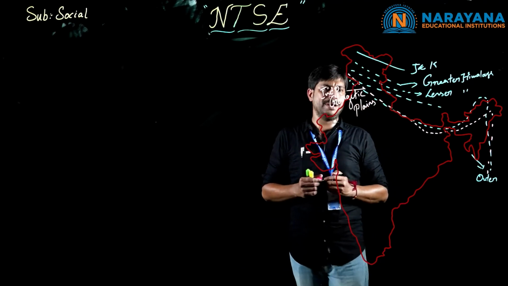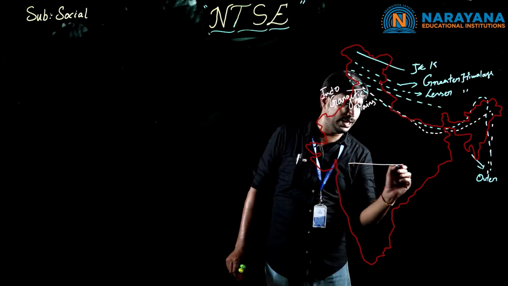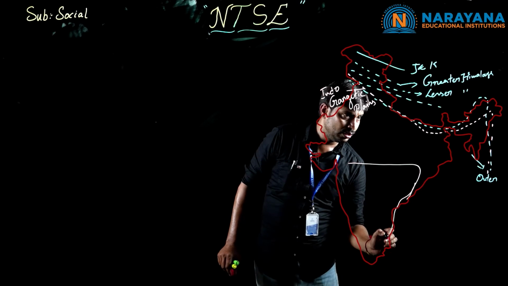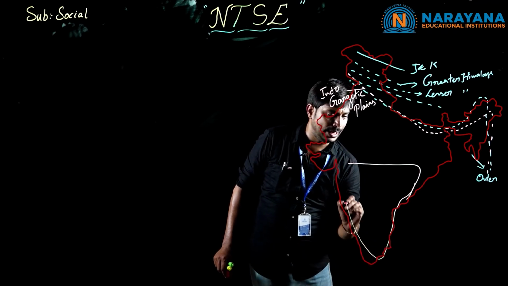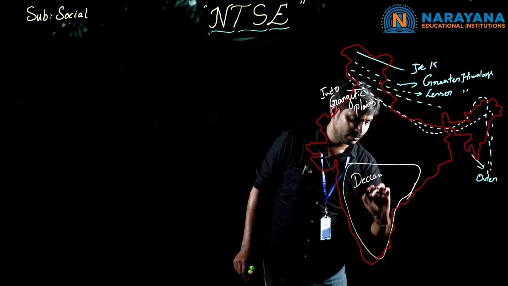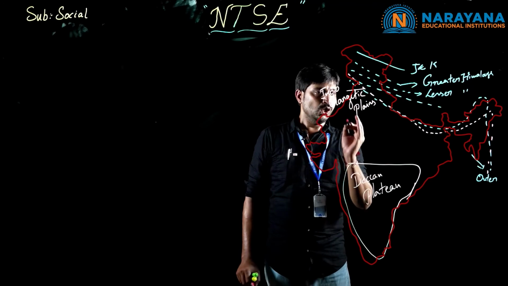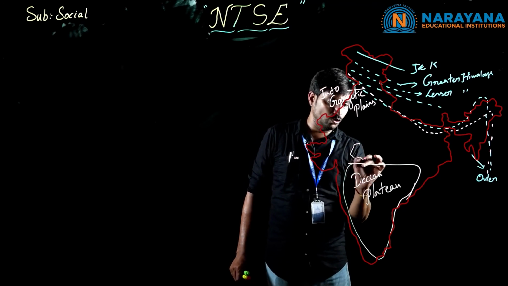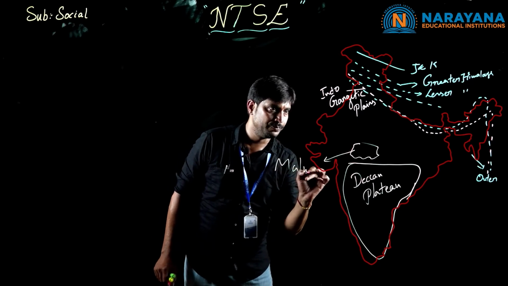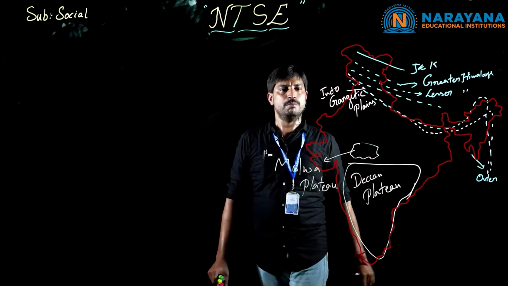And if we go through the plateau regions from Gujarat, completely the reverse triangle part is the Deccan Plateau, and near Gujarat we have one more plateau, that is the Malwa Plateau.